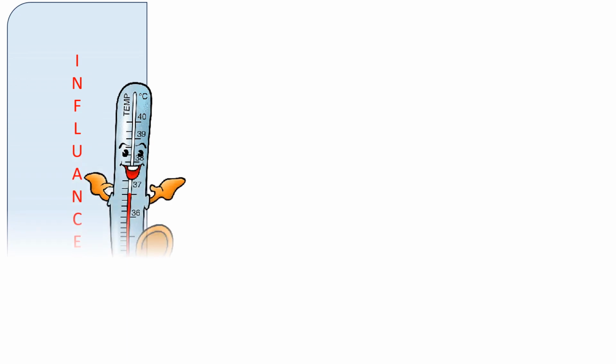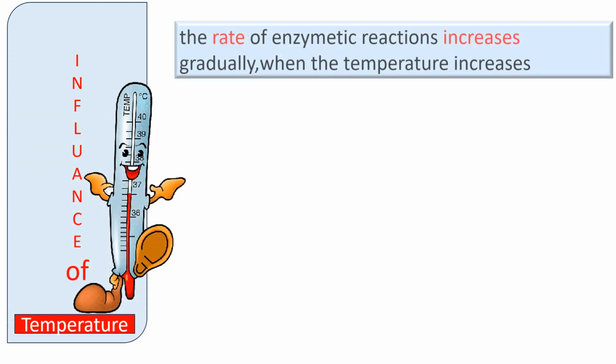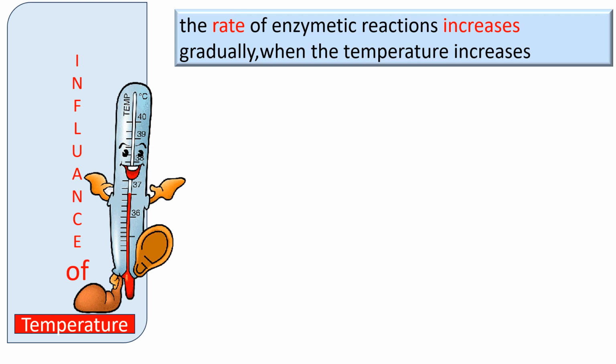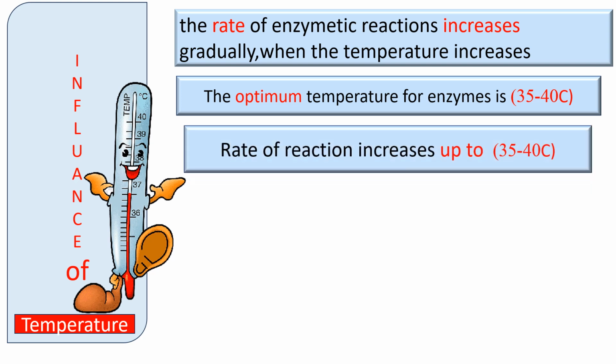Influence of temperature on enzymes. The rate of enzymatic reactions increases gradually when the temperature increases. The optimum temperature range for enzymes is 35 to 40 degrees Celsius. Rate of reaction increases up to 35 to 40 degrees Celsius.